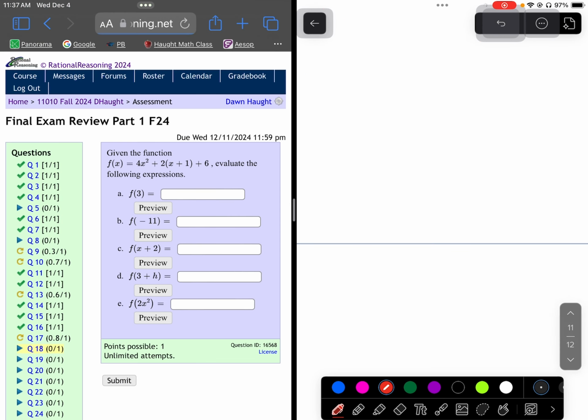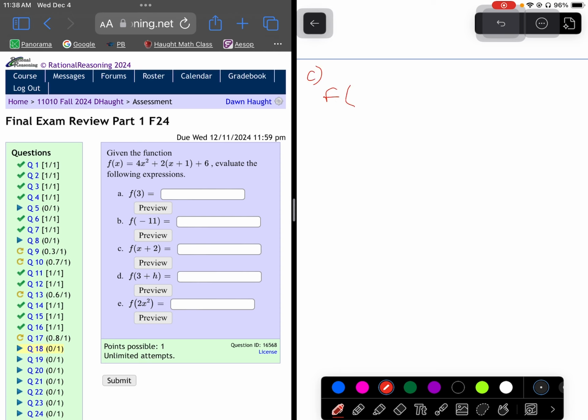Let's go to 18. So f of 3, just plug in 3. F of -11, plug in -11. I would like to do ones that are a little bit funkier. Let's do C and E together, and then the rest you can do yourself. So if we look at C, we are plugging in x plus 2.